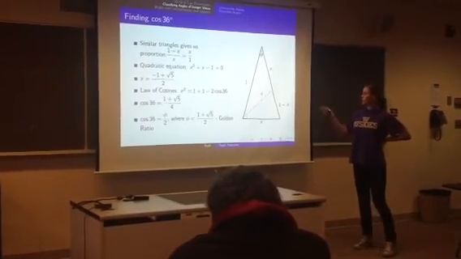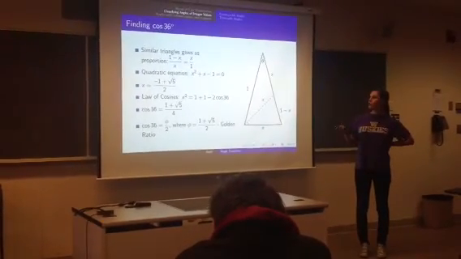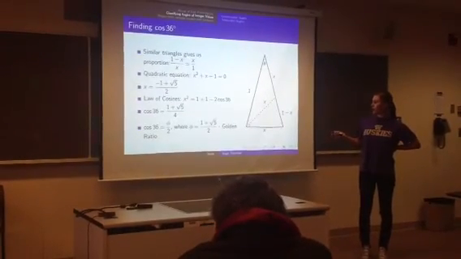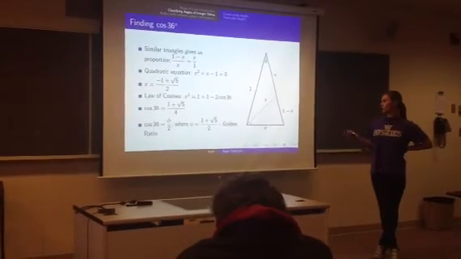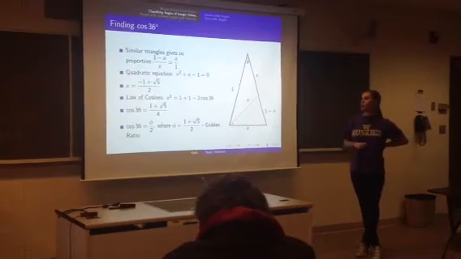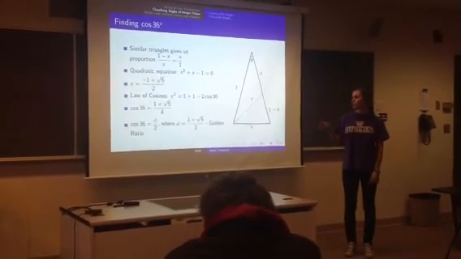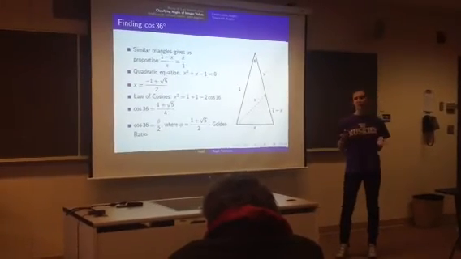This is just a figure from before. We can use similar triangles: 1 minus x, which is the base of the smaller triangle, over the base of the larger triangle, is equal to the side of the smaller triangle over the side of the larger triangle. Then we get a quadratic equation and use the quadratic formula to get our root, and we can only use the positive one because that's the one that makes sense.